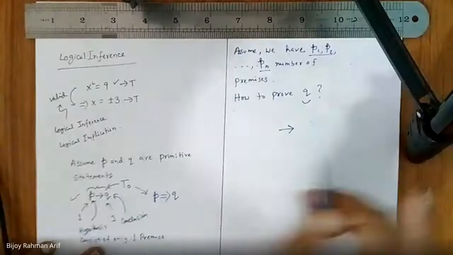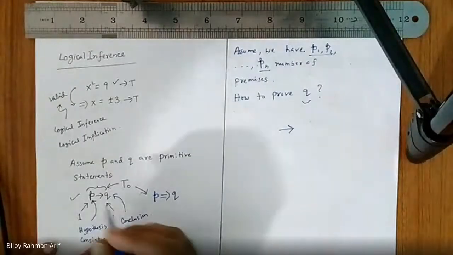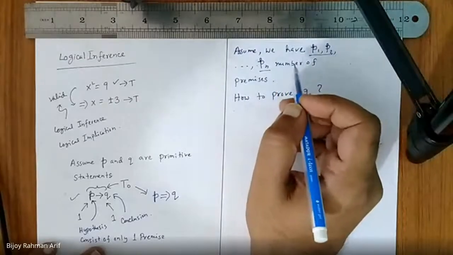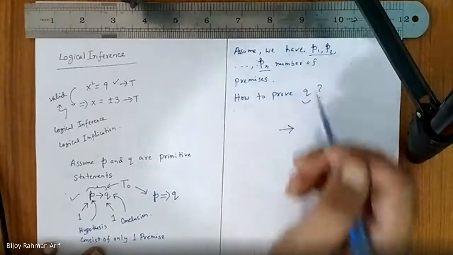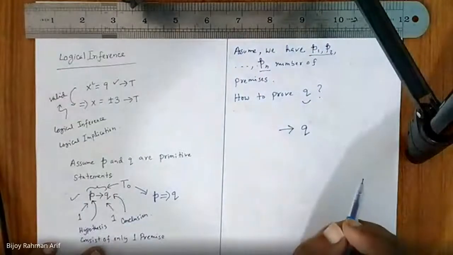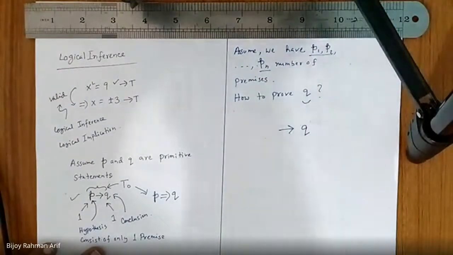So if P is 1, Q is automatically 1. No, you didn't understand the question. Here I had only one premise on the left hand side. Now I don't have only one premise. I have n premises on the left hand side. So I still want to prove Q using these n premises. So how can we join these n premises?